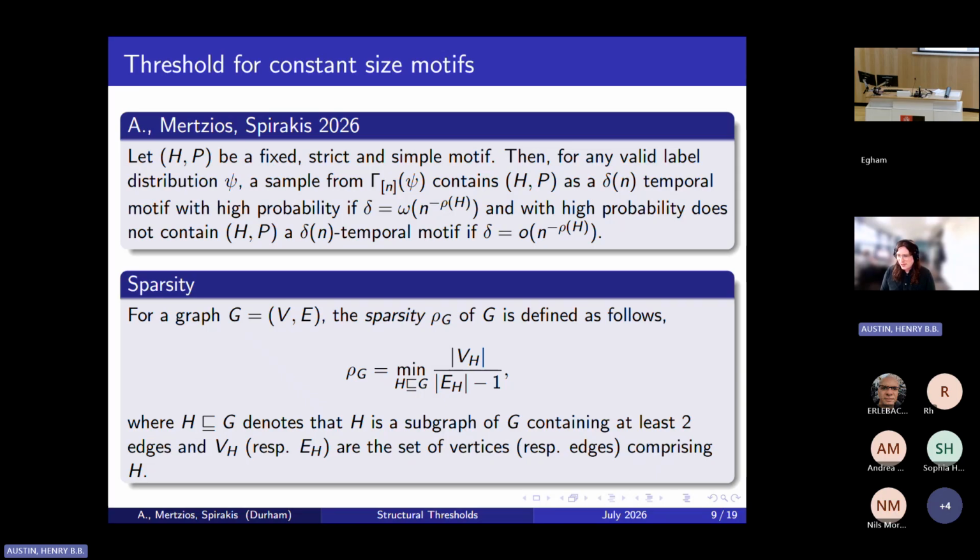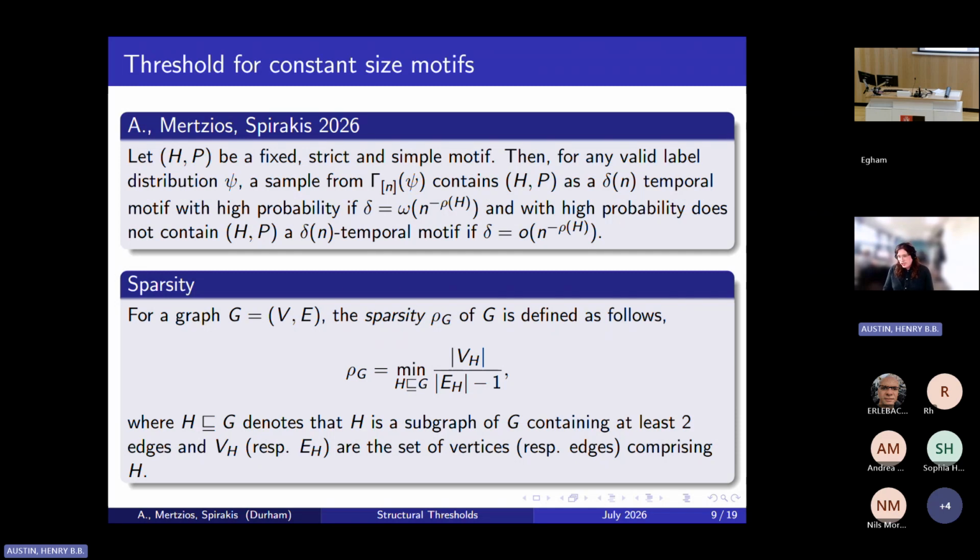This parameter that I've been hiding up to this point is something that we call sparsity, and it's really a parameter of the footprint of the motif. For a graph G, the sparsity of G is defined as the minimum over all subgraphs containing at least two edges of the number of vertices in that subgraph over the number of edges minus one in that subgraph.